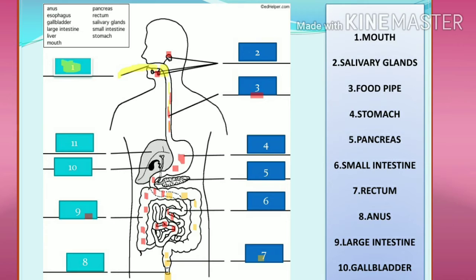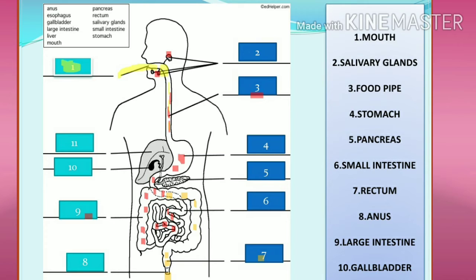So here is the diagram of your alimentary canal, or we call it digestive system. So let's start. If you know the correct answer, keep on writing. What is the first one? So the first one is your mouth, through which your food gets inside.